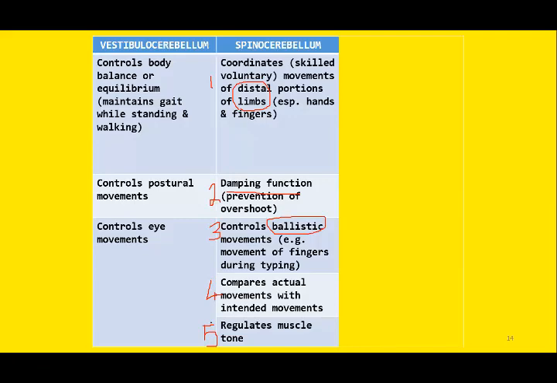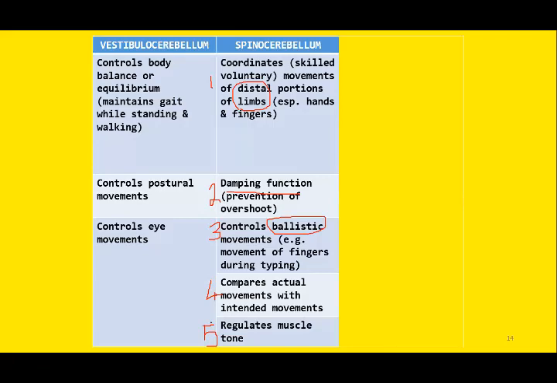So whenever there is damage to this portion, this will result in hypotonia. Hypotonia is decreased skeletal muscle tone, less than normal tone. This means the spinocerebellum is responsible for increasing and hence maintaining and regulating the skeletal muscle tone.